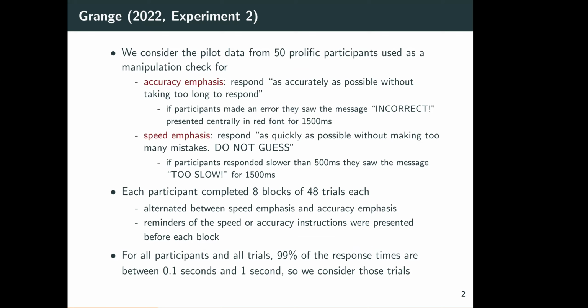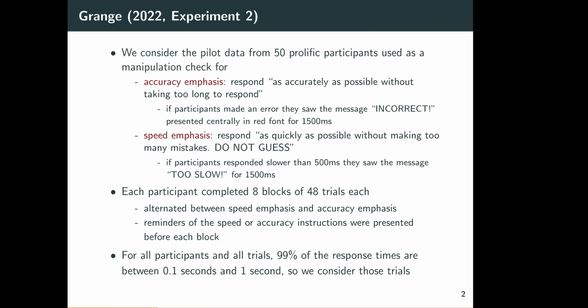Before Grange ran the full experiment, they ran a pilot experiment with 50 Prolific participants recruited online, really as a manipulation check for the two sorts of instructions they wanted to give participants in terms of how they should go about answering these questions. One was what's called an accuracy emphasis, where people were told to be as accurate as possible without taking too long. And so if participants made an error, they saw a big incorrect message to remind them that they should be taking the time they needed to get these questions right about the long or the short mouth.